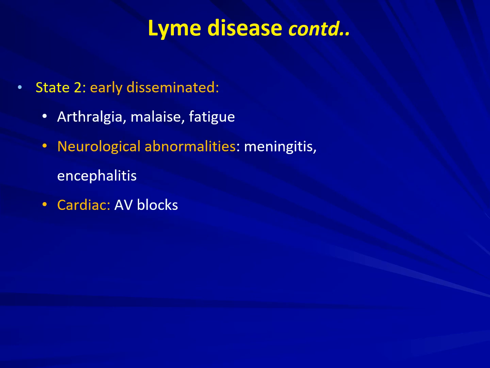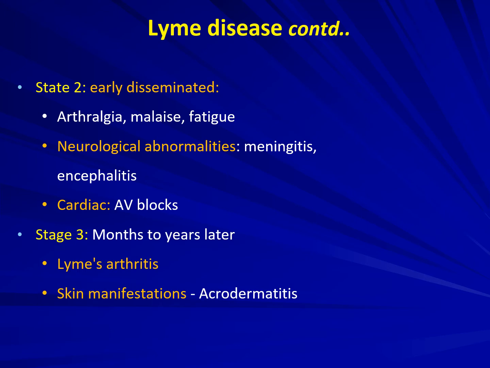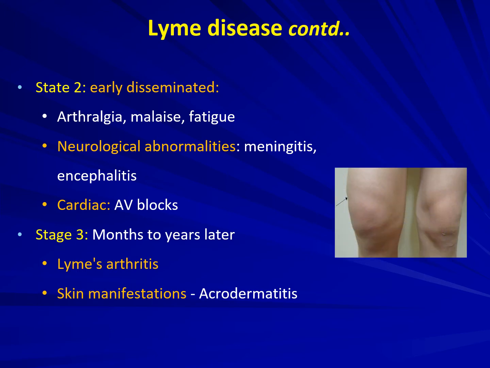Stage 2 is the early disseminated stage, which presents as arthralgia, malaise, and fatigue, and it is associated with neurological abnormalities like meningitis and encephalitis, and also cardiac abnormalities like AV blocks. Stage 3 develops months to years later, and it starts off as Lyme's arthritis, associated with skin manifestations like acrodermatitis. So these are the 3 stages of Lyme's disease.